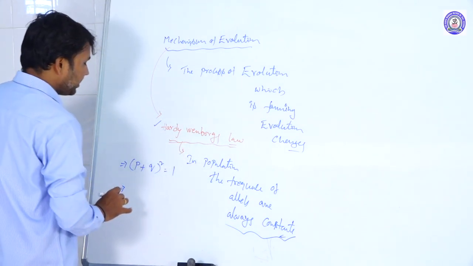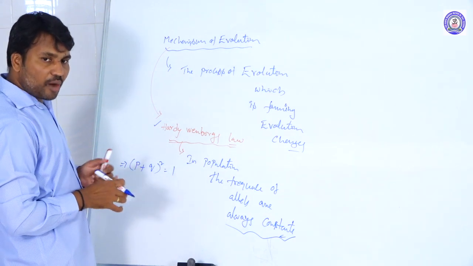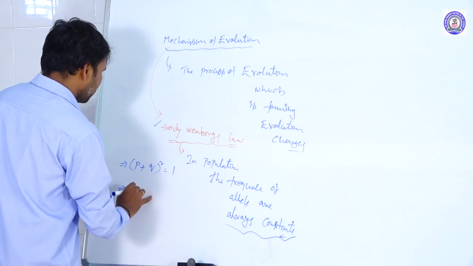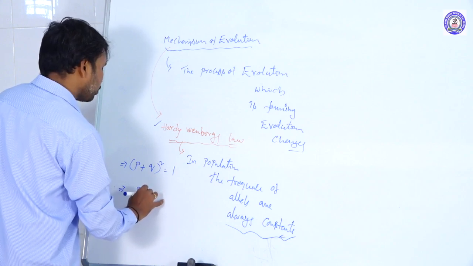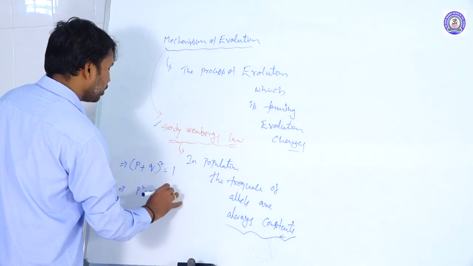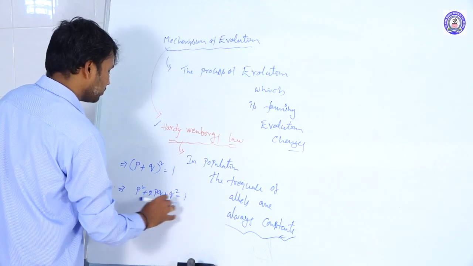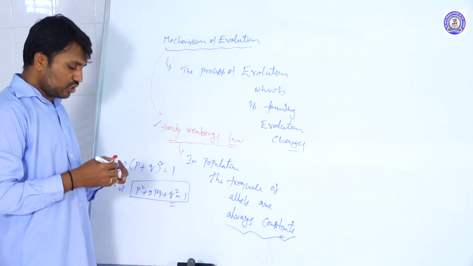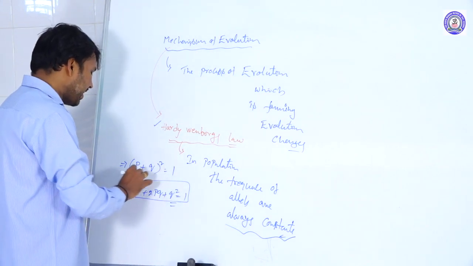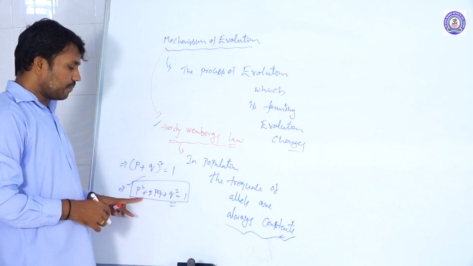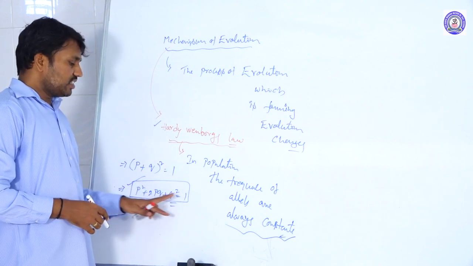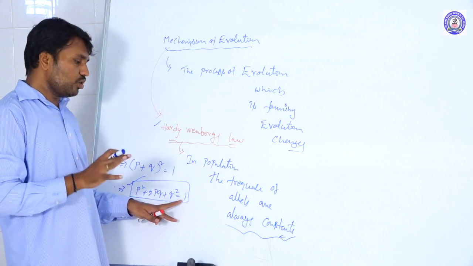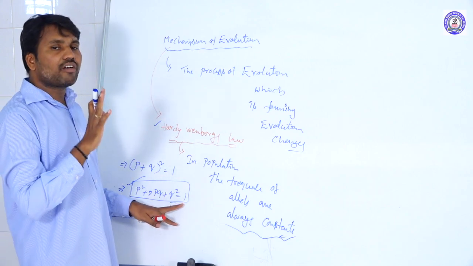That means whether recombinations are forming in the population, P square plus 2PQ plus Q square equals 1. Whether the recombinations are formed or not, they are always trying to maintain their frequency at 1 only. They are always trying to maintain constancy.